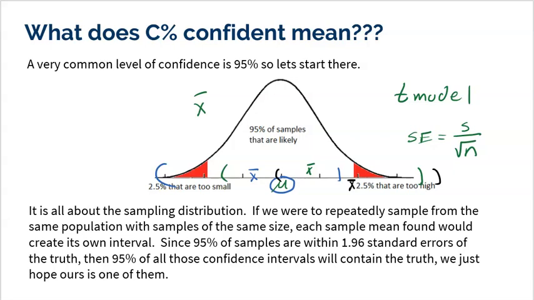So the idea is that when we talk about 95%, we're talking about 95% of samples. And of all of those possible samples, each one of them produces its own interval. So really we're talking about 95% of confidence intervals. And we know that since 95% of samples are near the mean in the middle, then that means that 95% of intervals will contain the true mean. We just hope ours is one of them.